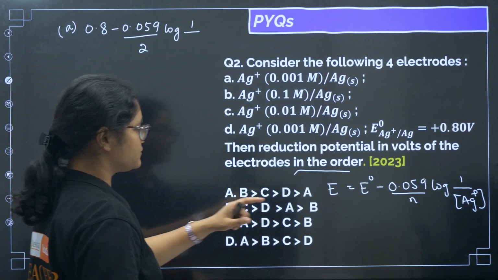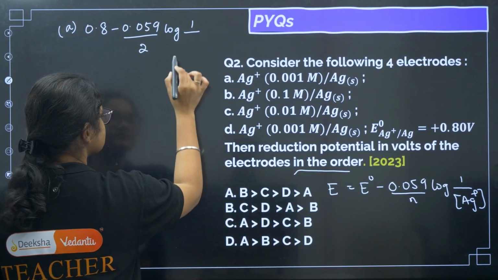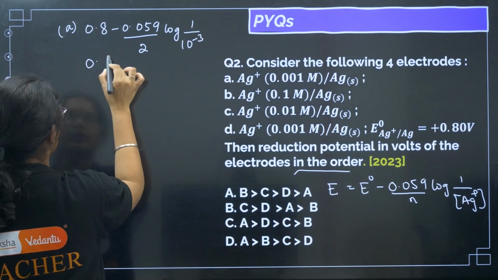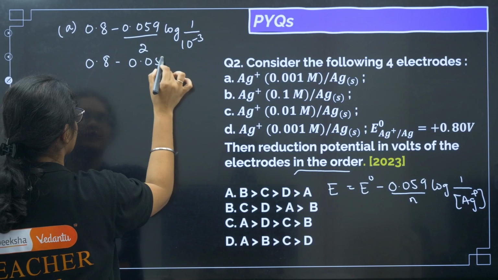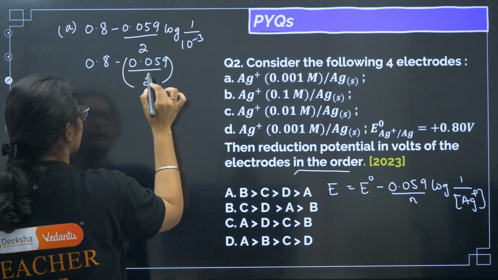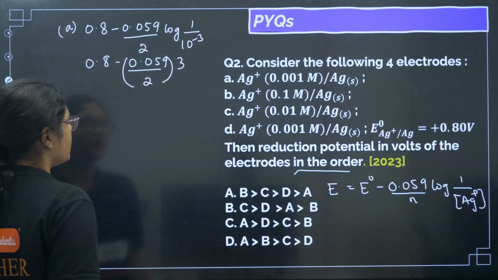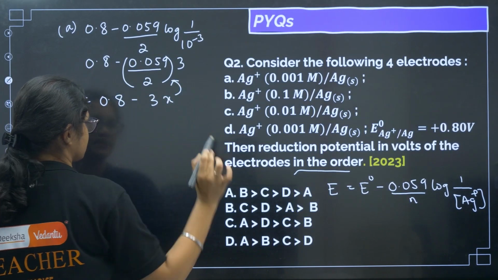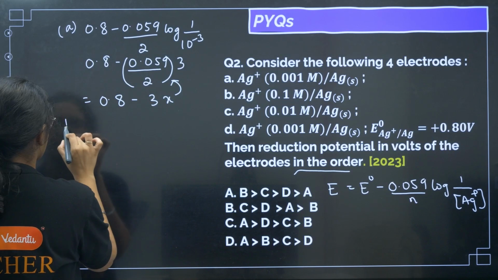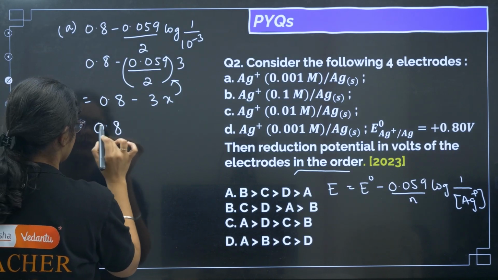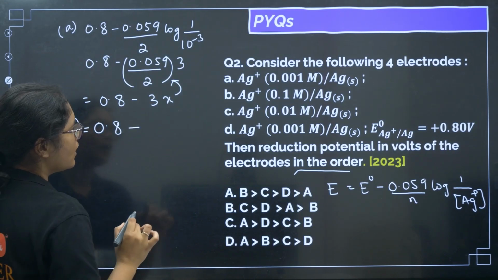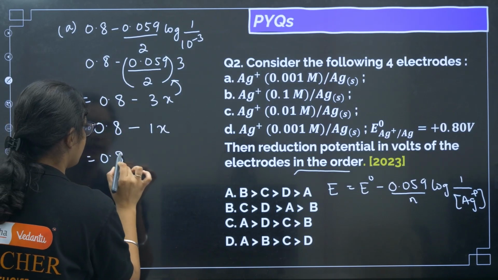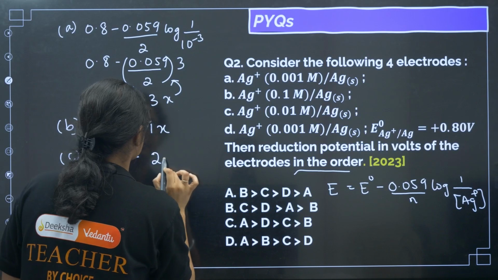For option A, what I have to substitute is 10 to the power of minus 3, right? So this will go up, it will become 3, so I'll say 0.8 minus 0.059 by 2 into 3. So I can write it as 0.8 minus 3x. This term I have taken as x, I'll tell you why. Now coming to option B, if you proceed in that way, we can write it as 0.8 minus 1x. Coming to option C, 0.8 minus 2x.